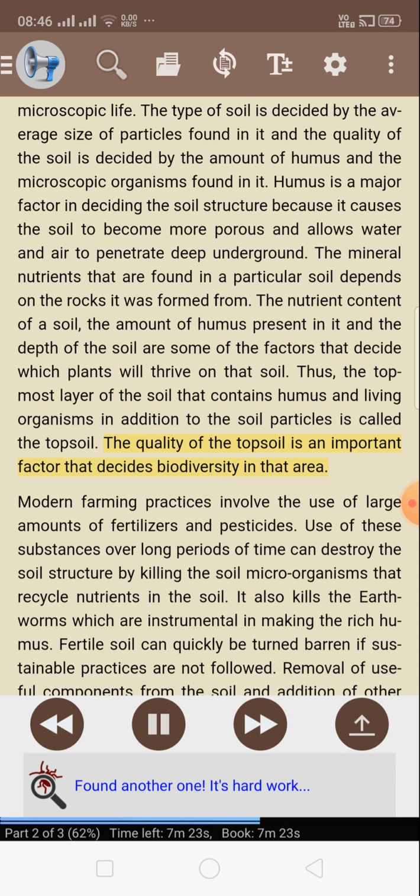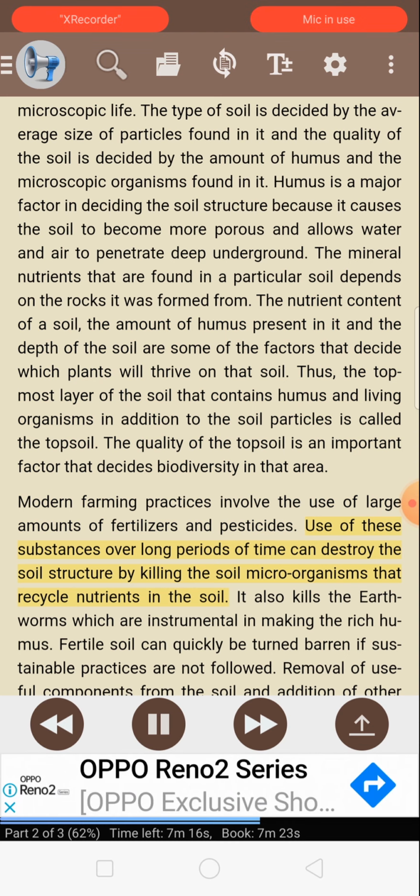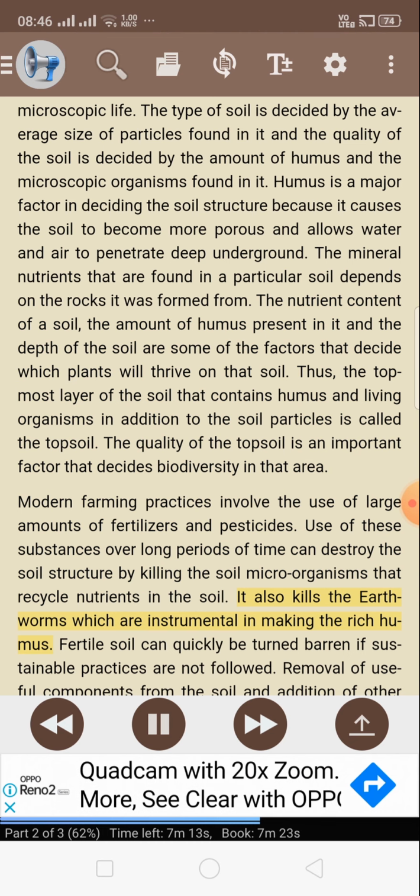The quality of the topsoil is an important factor that decides biodiversity in that area. Modern farming practices involve the use of large amounts of fertilizers and pesticides. Use of these substances over long periods of time can destroy the soil structure by killing the soil microorganisms that recycle nutrients in the soil. It also kills the earthworms which are instrumental in making the rich humus. Fertile soil can quickly be turned barren if sustainable practices are not followed.